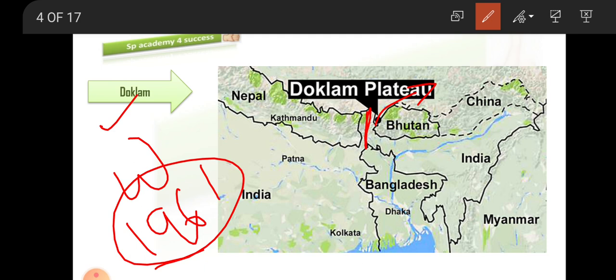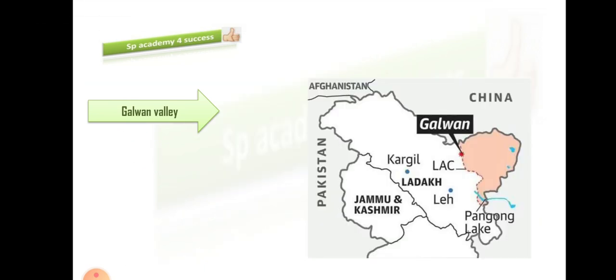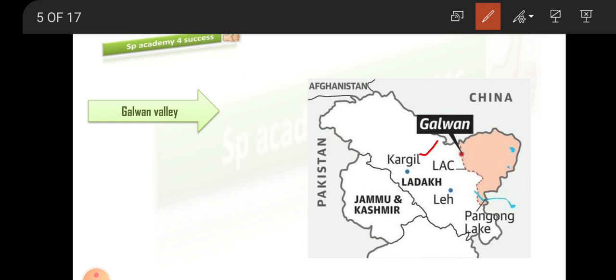Okay, now moving on to the next one. Galwan Valley. This is again one more disputed site between India and China. Here, where this Galwan Valley is present, you can clearly see on the map. This is the Ladakh region. Okay, Ladakh region. China occupied this region, and it is saying that Galwan, which is present at the border of the LAC, is their place.